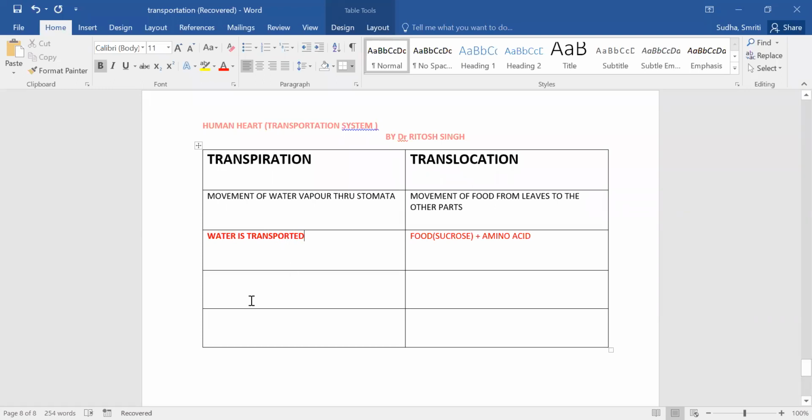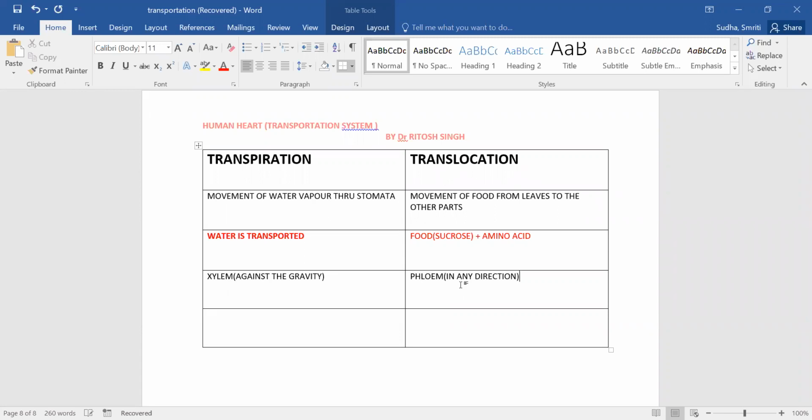Now next, xylem always helps in transpiration, whereas phloem helps in translocation. Xylem always takes things from down to up, against the gravity, whereas phloem works with the gravity as well as against the gravity. So we can write that it can transport in any direction.